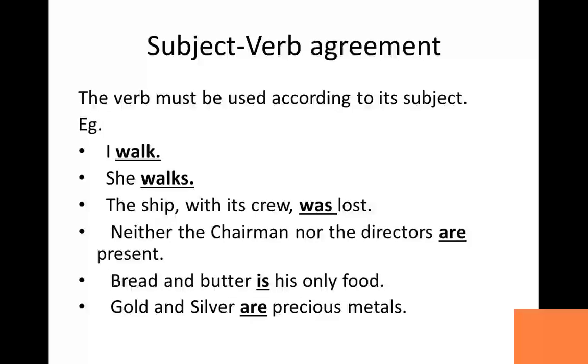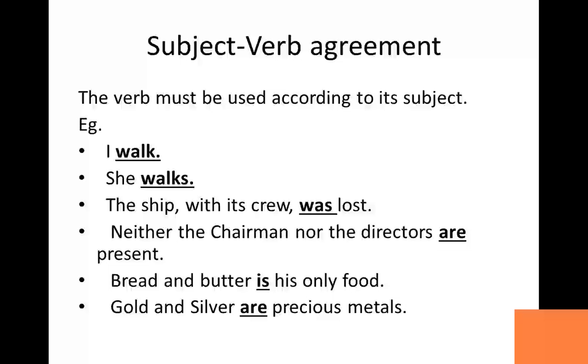Subject verb agreement is another very important topic related to verbs. The verb must be used according to its subject. It means whenever we are going to use a verb, it must agree with its subject. For example, I walk, she walks. Here we have added s with it.